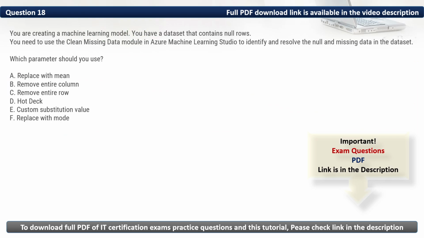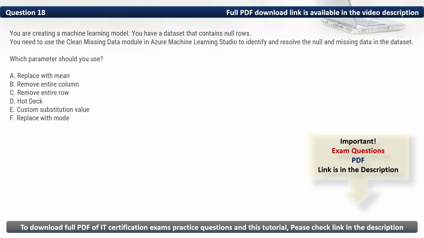Question 18. You are creating a machine learning model. You have a dataset that contains null rows. You need to use the clean missing data module in Azure Machine Learning Studio to identify and resolve the null and missing data in the dataset. Which parameter should you use? Firstly, let's eliminate the incorrect options. We have A. Replace with mean. It fills missing values with the column mean, not removing rows.